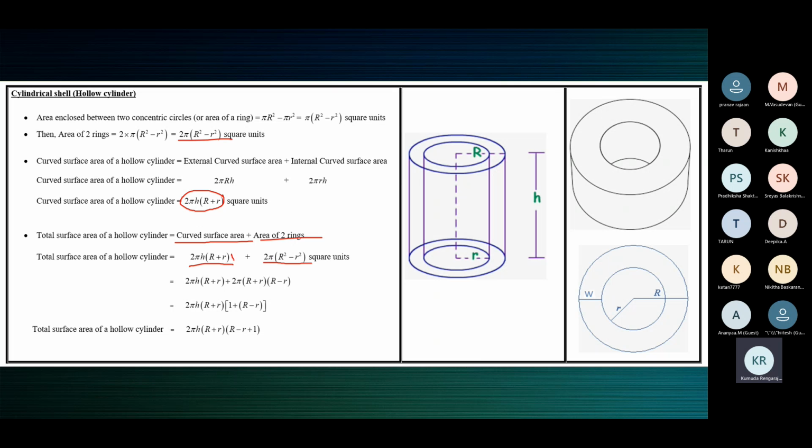See, children, you can find this answer separately, and add both. And I'll tell you many things when we do the numerical ones. So here, you'll substitute the values of R and h. Here also R and r.